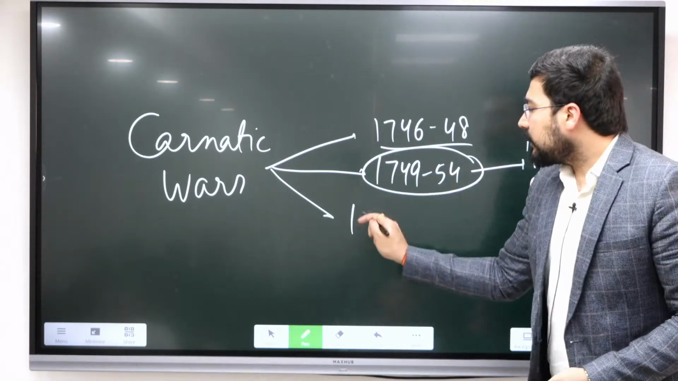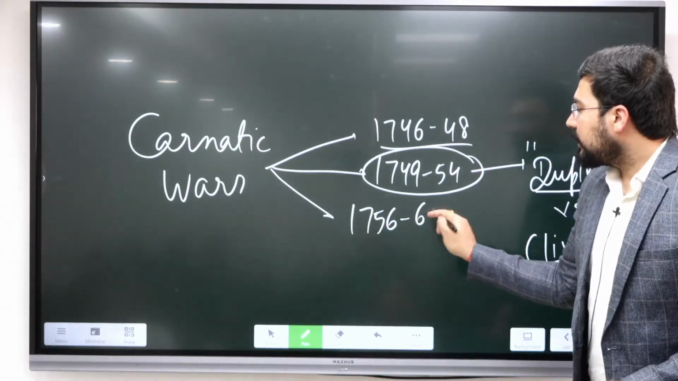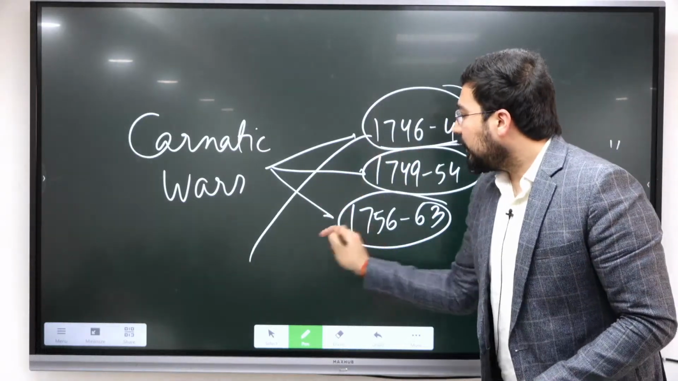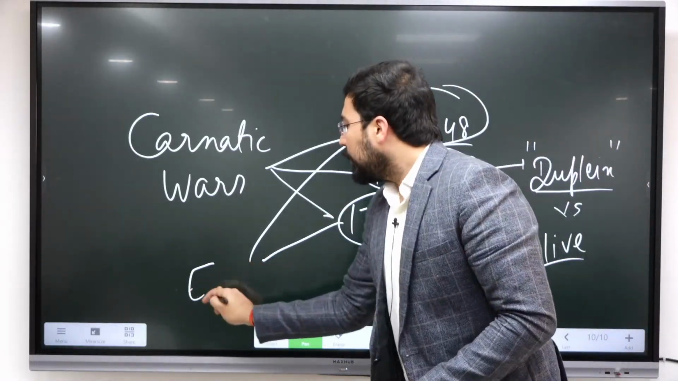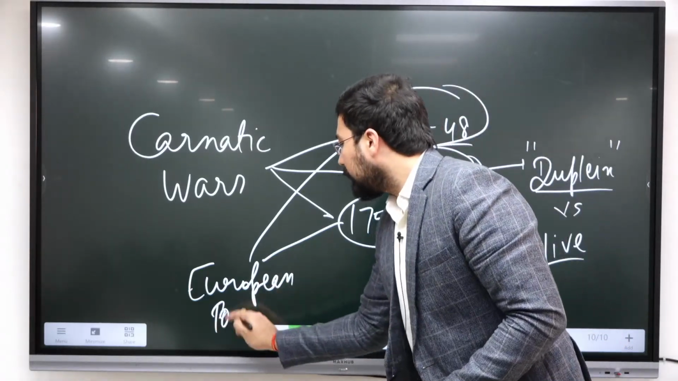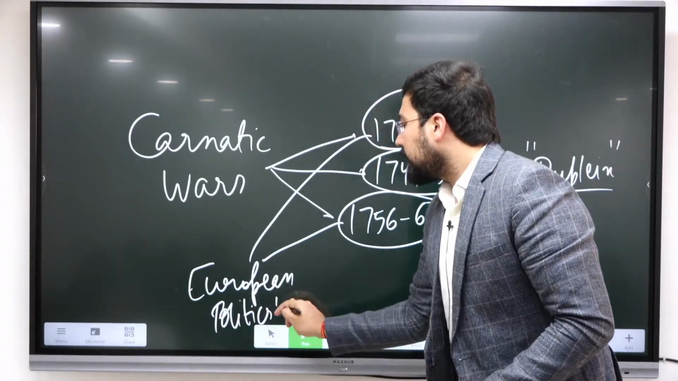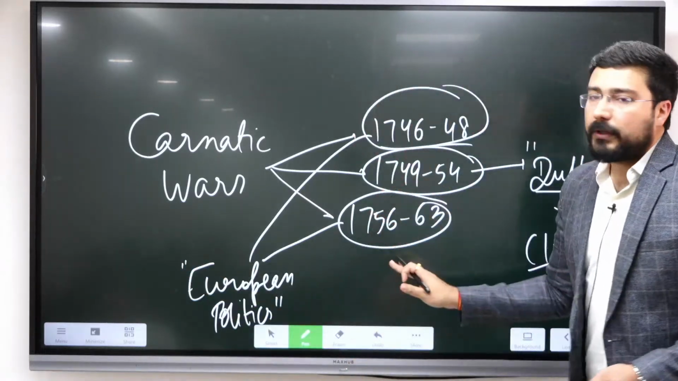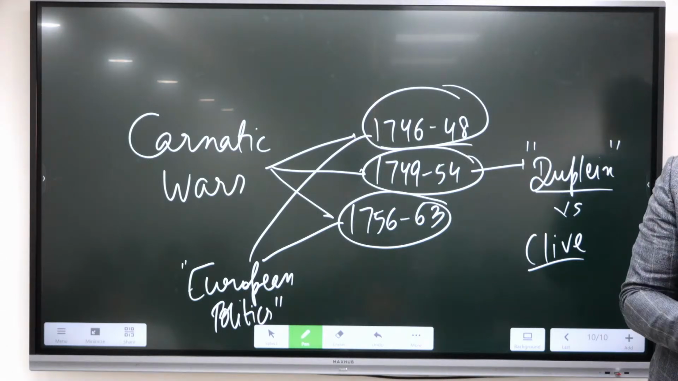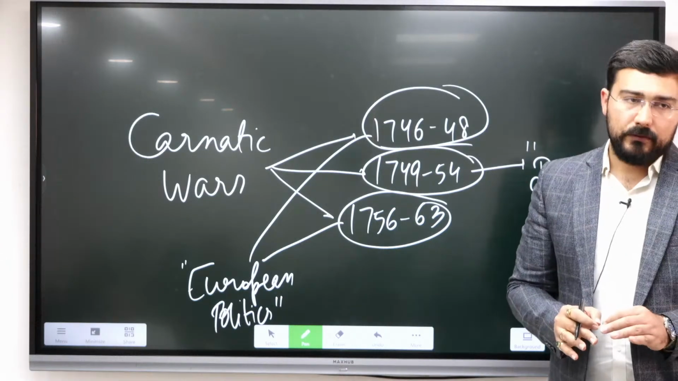And the last one was from 1756 to 63. So first and third, these were directly linked to European politics. In the first one, it was the Austrian War of Succession. In the third one, it was the 7-Year War, which was fought between these two countries worldwide. So India was just one of the theaters for the same.